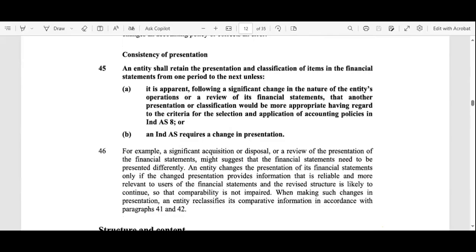Because if the company wants to compare its own data across years, then consistency of the financial statements should be there. Suppose in between, for two or three years, the company does not prepare financial statements.